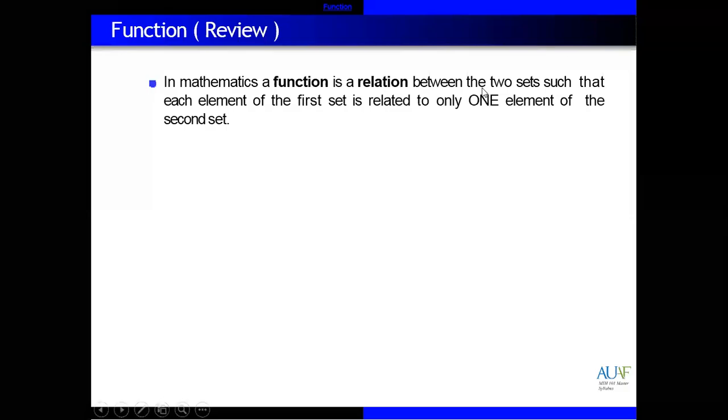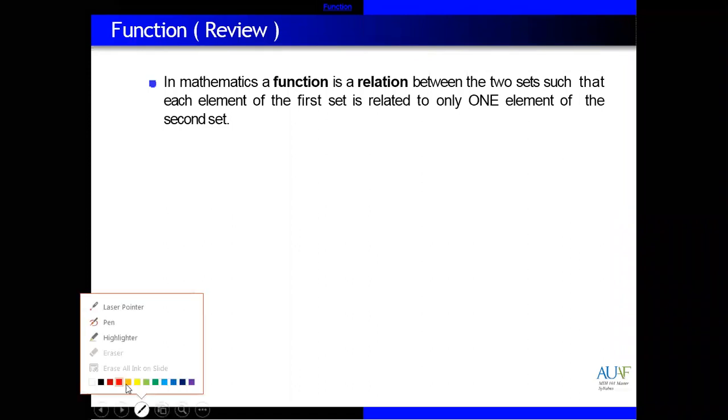Relation, function in relation. So just a brief review from function. A function is actually a rule. For example, in a function, each element of the first set is related to only one element of the second set. So let me again